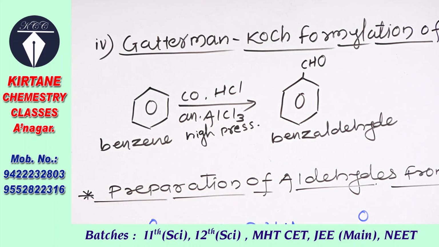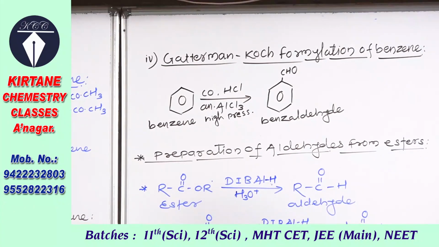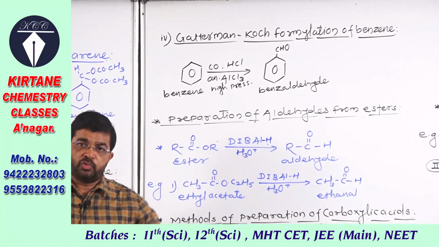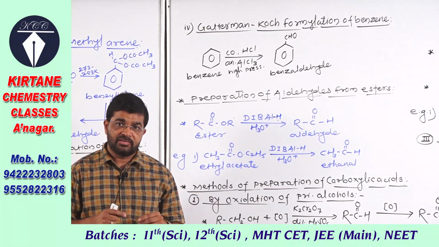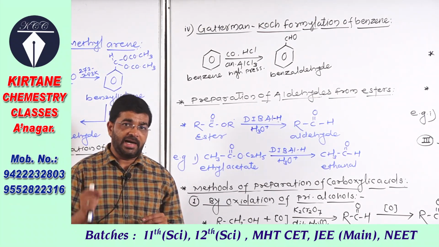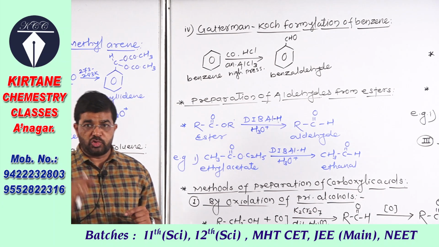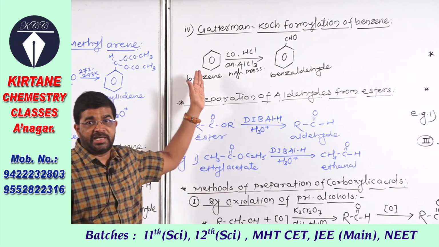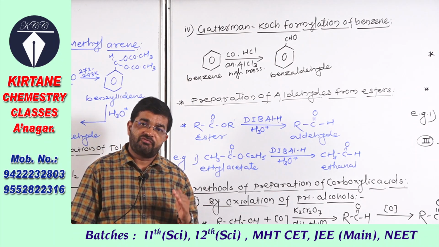So there is formation of benzaldehyde. These are the different methods to prepare the aromatic aldehyde, benzaldehyde, from aromatic hydrocarbons. It is mainly prepared from toluene, and the last reaction we studied was preparation of benzaldehyde from benzene.